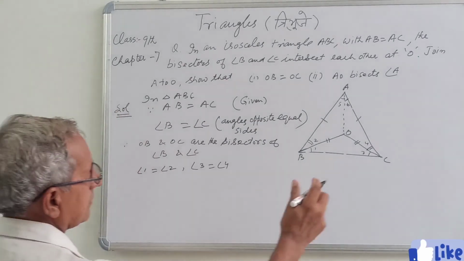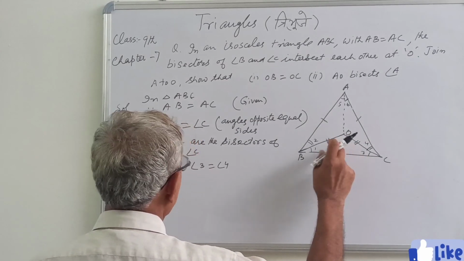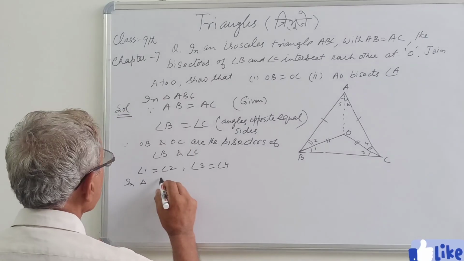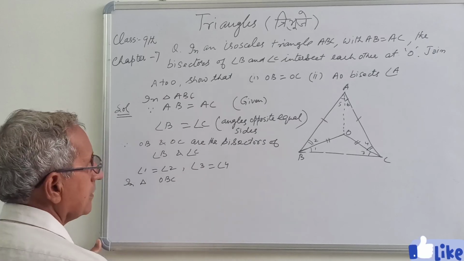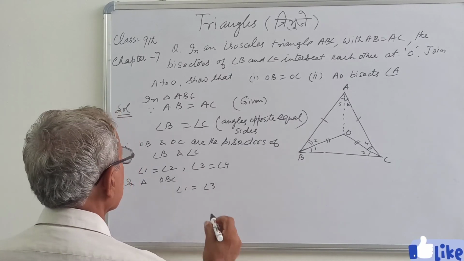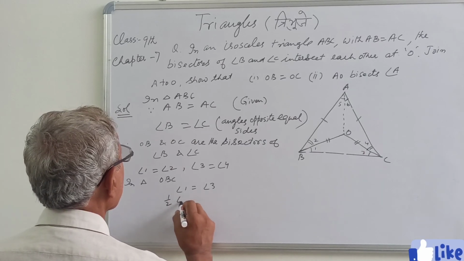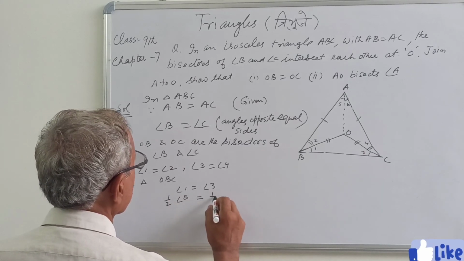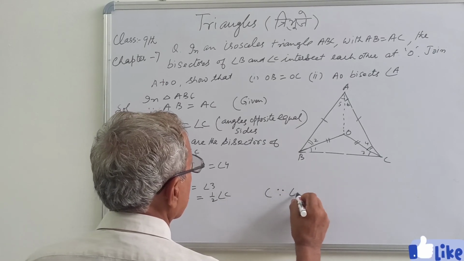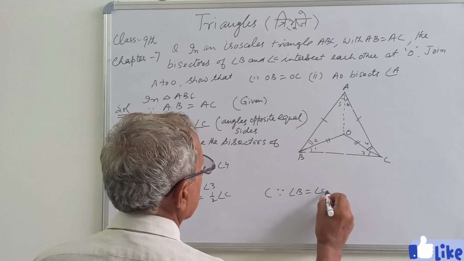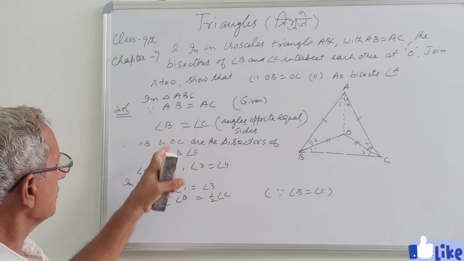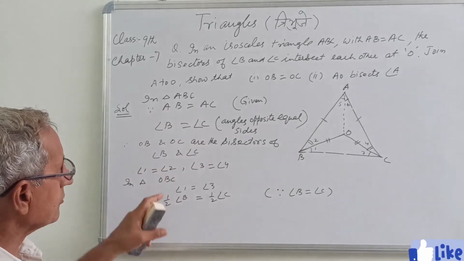So now take this triangle, triangle OBC, angle 1 equal to angle 3, this is half of angle B and this is half of angle C. So you were given angle B equal to angle C, means their half will also be equal.